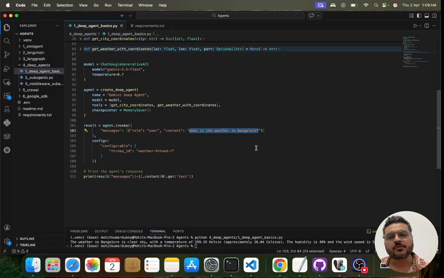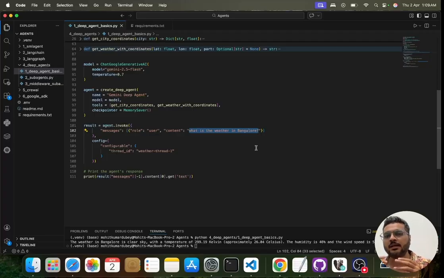Okay, so now you have to understand two things over here. Number one, I have given it two functions, out of which one takes in the city and gives me the coordinates. The other takes in the coordinates and gives me the weather updates, right?